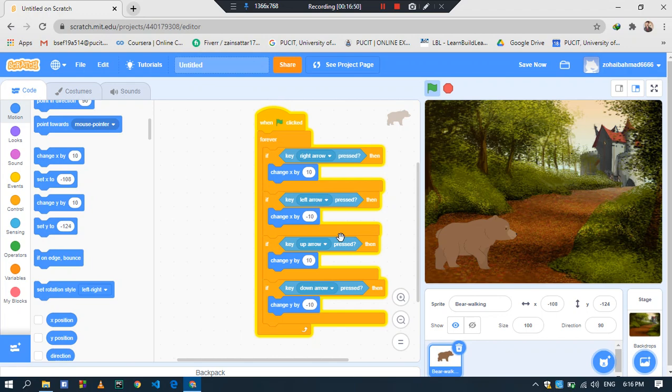Now press the up, down, left and right arrow keys on your keyboard and see whether the bear moves on the screen or not. Yeah, it works. The bear will move up, down, left and right.